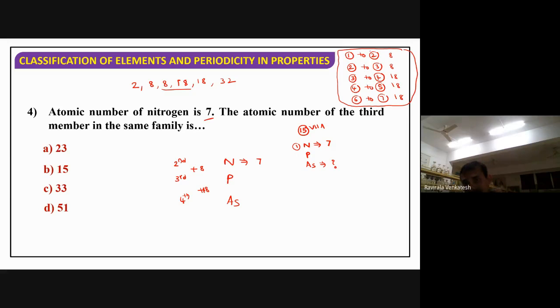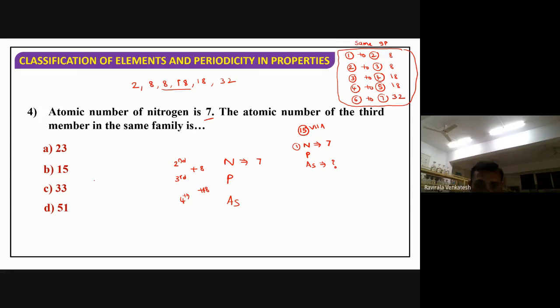When you write from first to second period of the same group, remember this is for the same group only. First to second period 8, second to third period 8, third to fourth period 18, fourth to fifth period 18, and then 32. In this way, these are the magic numbers we can use for writing the atomic number.